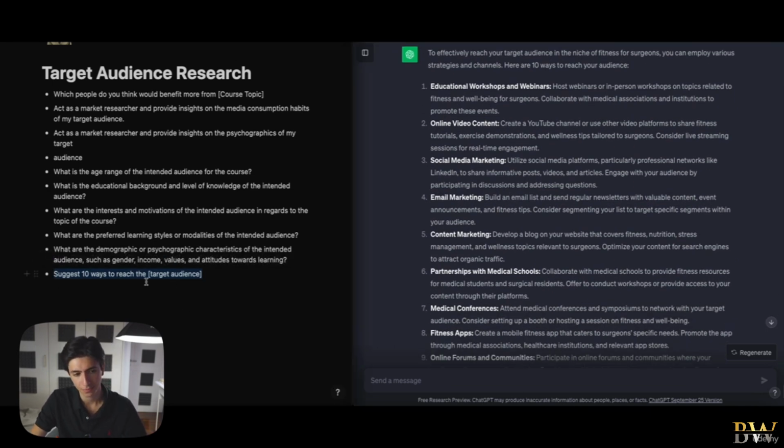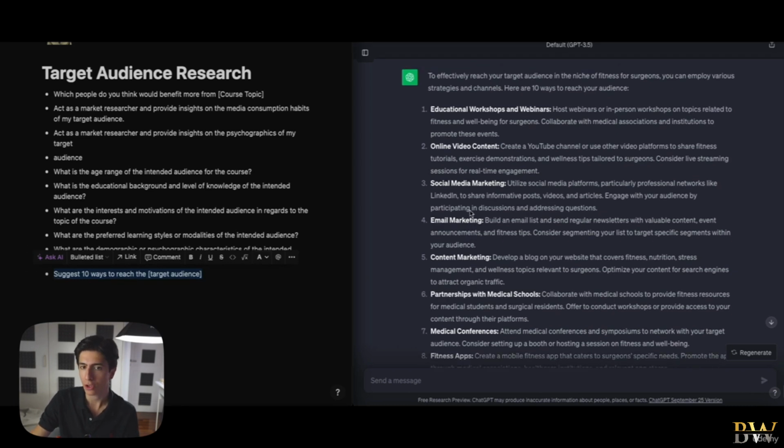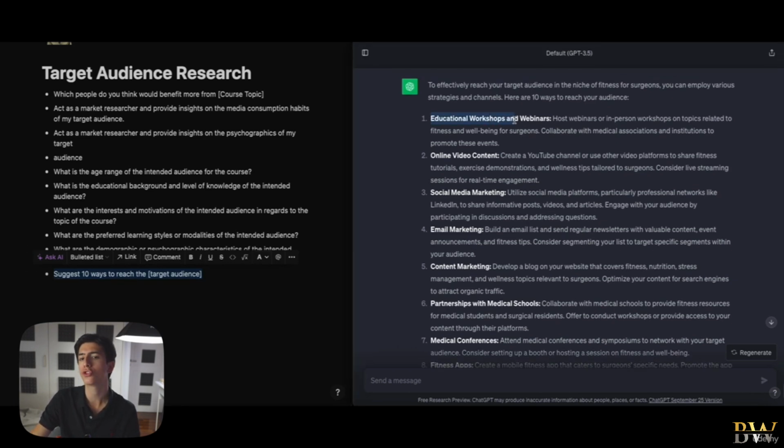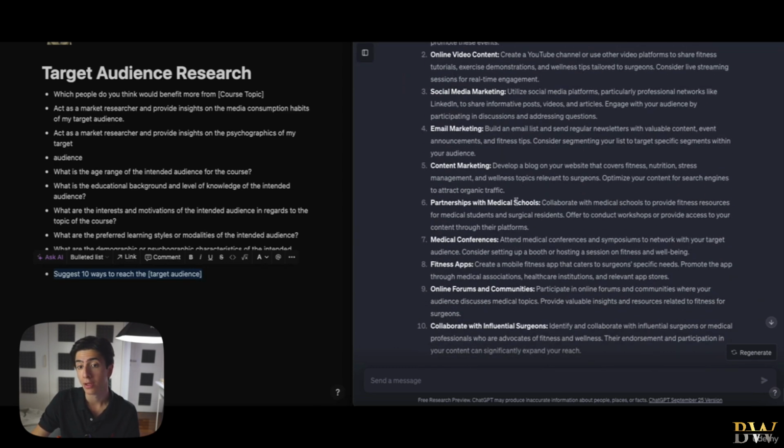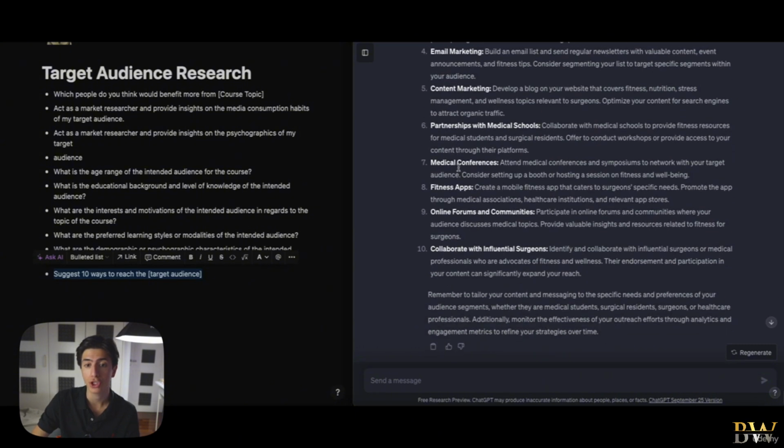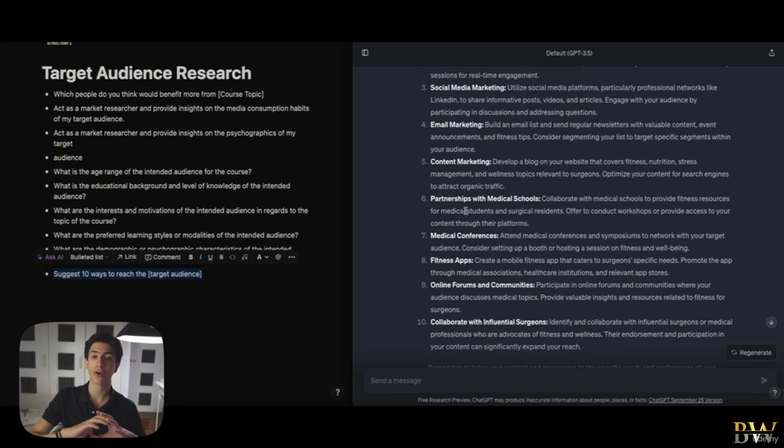So now it is time to utilize this final prompt right here, which is suggest 10 ways to reach your target audience. The first way is, for example, educational workshops, online video content, social media marketing, email marketing, content marketing, partnerships, medical conferences, fitness apps. And you can see that the common denominator in every single one of those categories is the fact that content can be tailored to appeal to every single one of them, right?